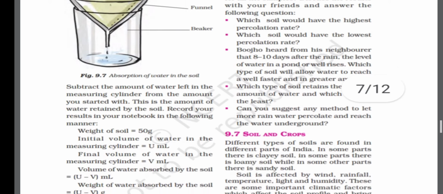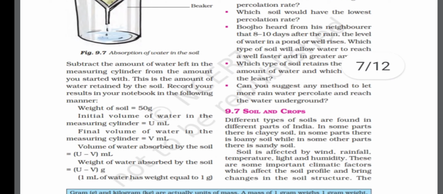Now in the calculation, what are the necessary points? The initial volume of water in the measuring cylinder, we have taken 10 ml of water, that will be the initial volume of the water. Second is the final volume of water in the measuring cylinder. This final volume will be after the usage of water.